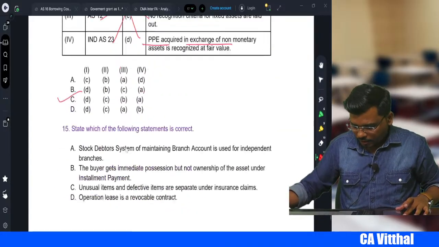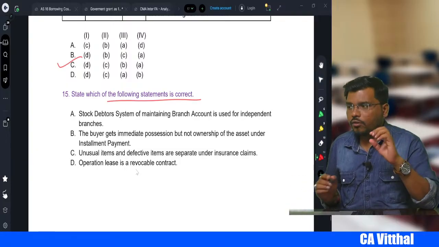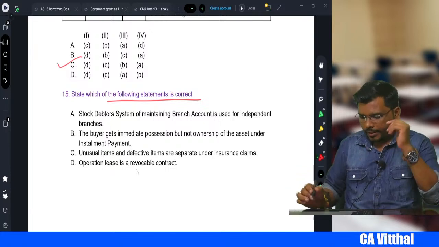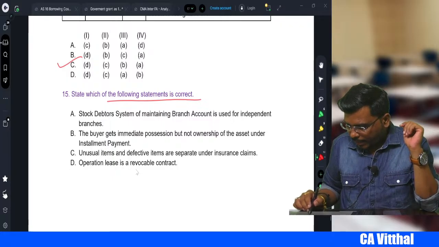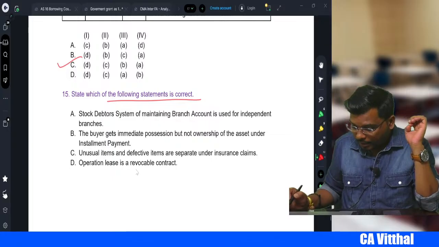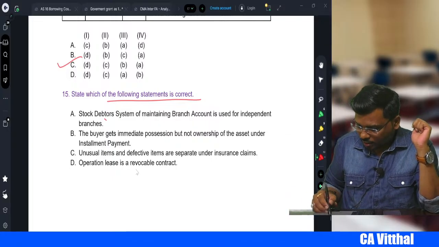Okay, right? Next, my dear student, state which of the following statements is correct. Stock and debtors system of maintaining branch accounts is used for independent branches. This is what, sir? Wrong.